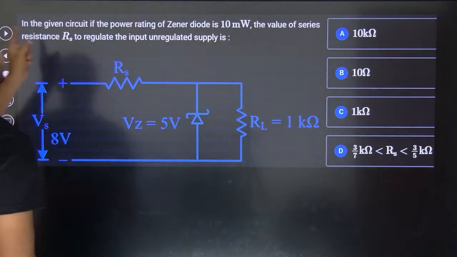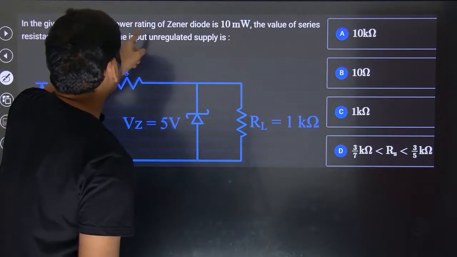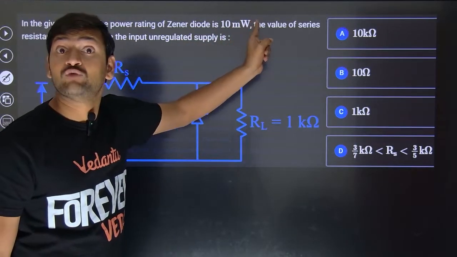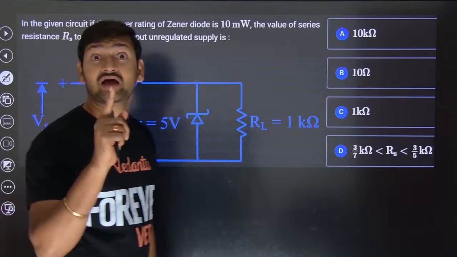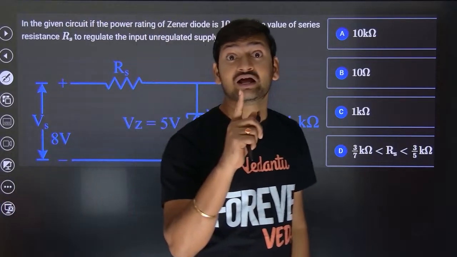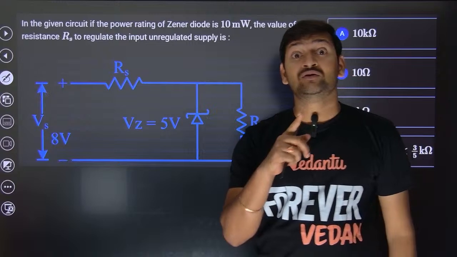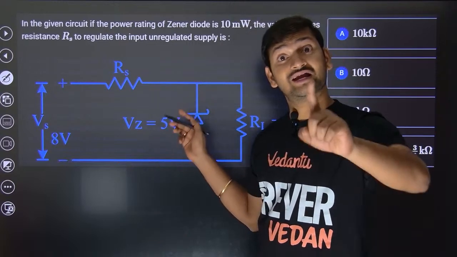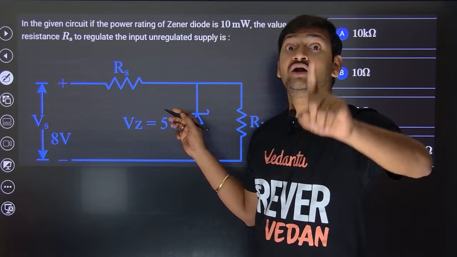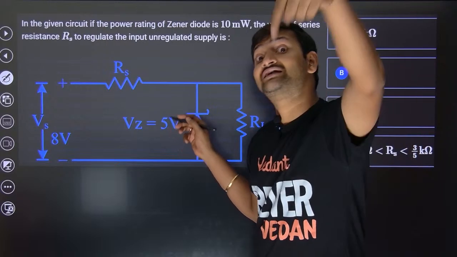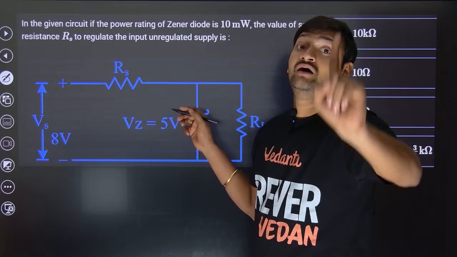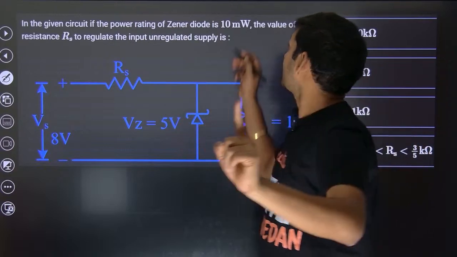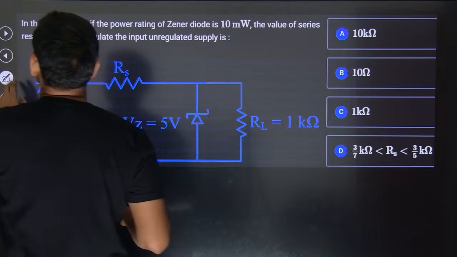In the given circuit, the power rating of the Zener diode is 10 milliwatt. If they are giving the power rating, they are indirectly telling you that you can't allow however much current you want to flow into the Zener diode, as it can get destroyed. So you have to make sure you send a current less than the rated current.